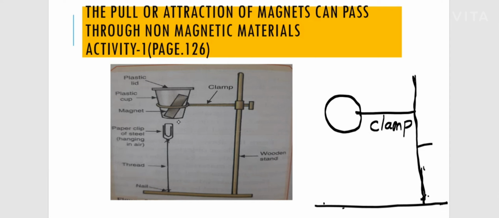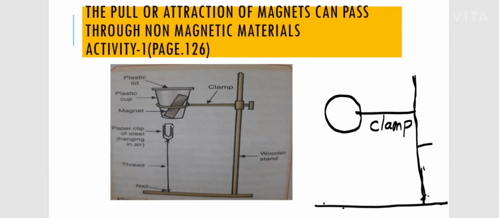After that also, you can notice it still stands in the same position vertically. Before, you were giving support, holding it straight. Once you leave it, it continues to stand vertically because of the presence of the magnet inside the plastic cup.